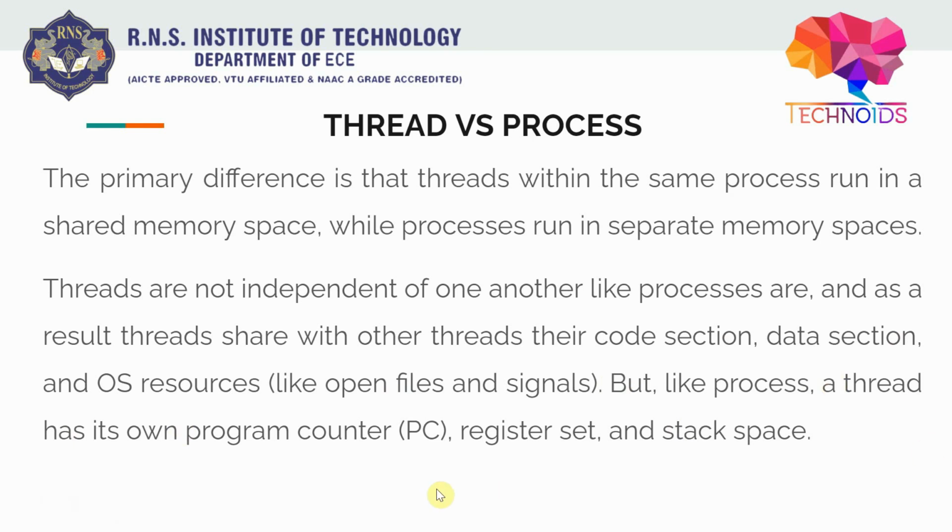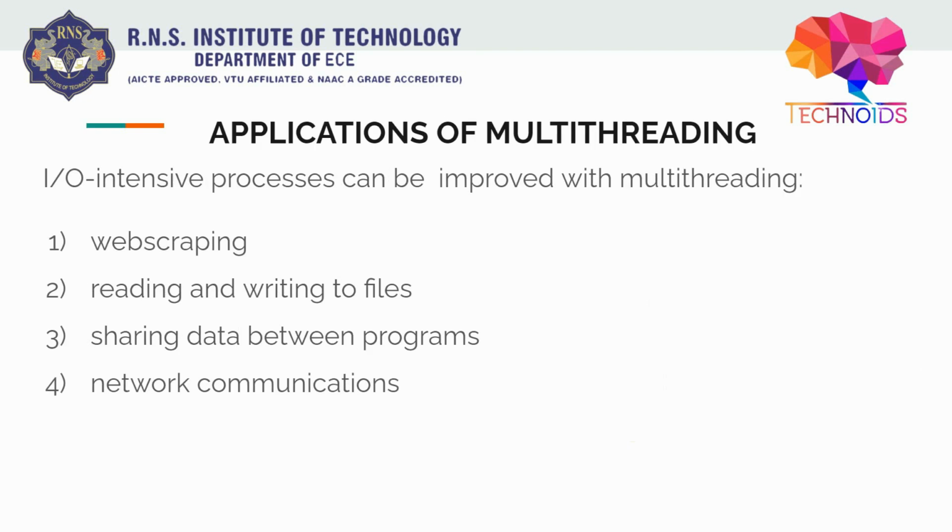But like a process, a thread has its own program counter, register set, and stack space. This is not relevant much. If you study operating systems or embedded systems, then you will understand what this register is. So I will not go into much detail, but basically, in a nutshell, try to understand that a thread is like a smaller subtask, and when we bundle the threads, we get a process. Okay, and threads have a shared memory space and processes have different memory space. It is so simple.